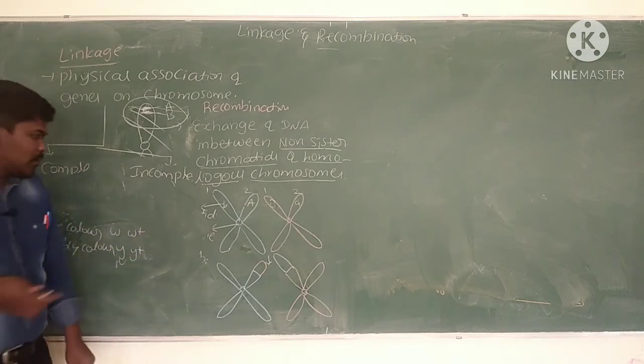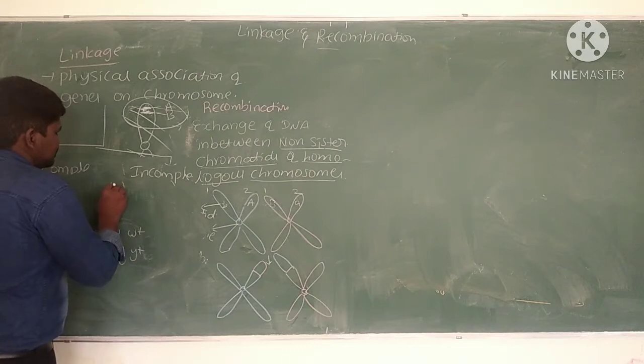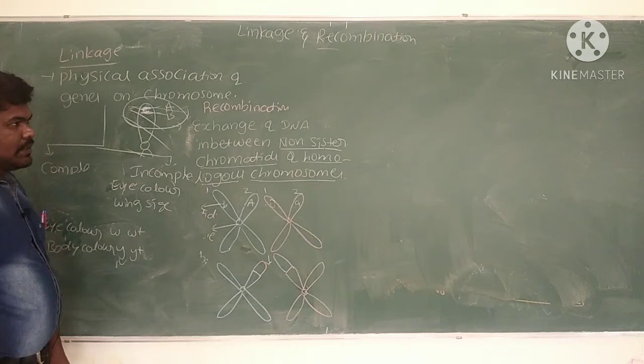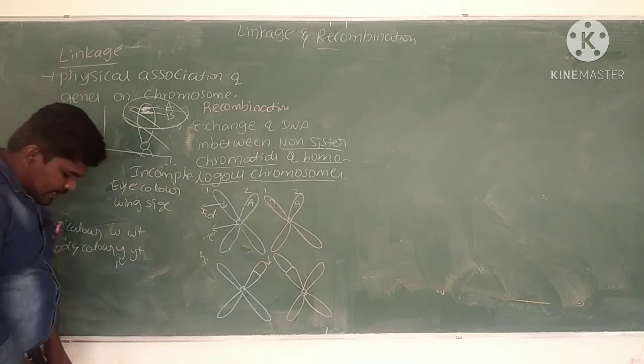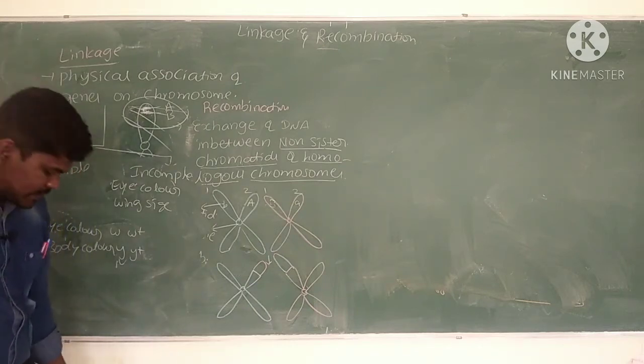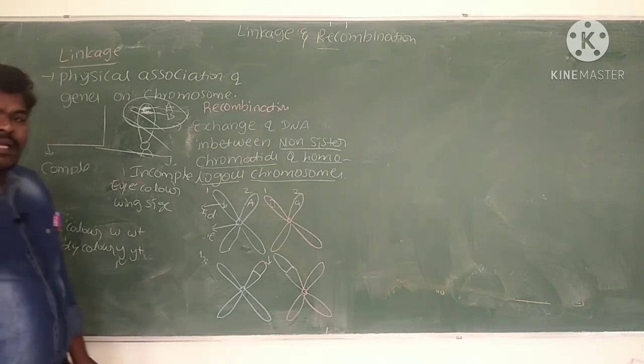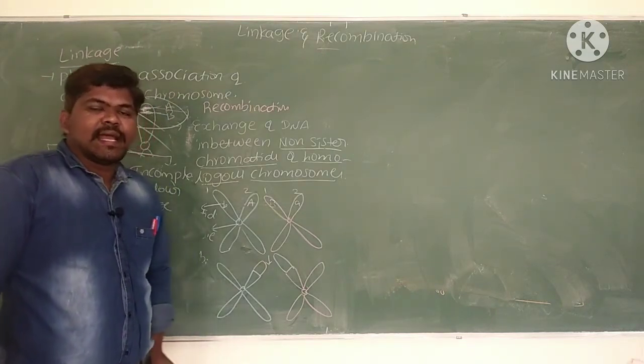Incomplete linkage example: eye color and wing size. Eye color and wing size are examples for incomplete linkage. Okay, in NCERT they have given the diagrams also,